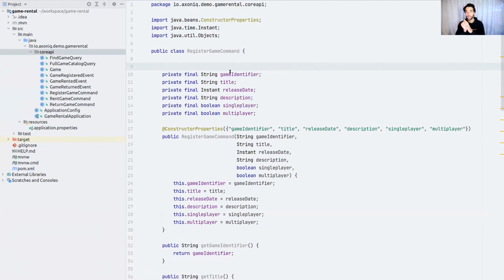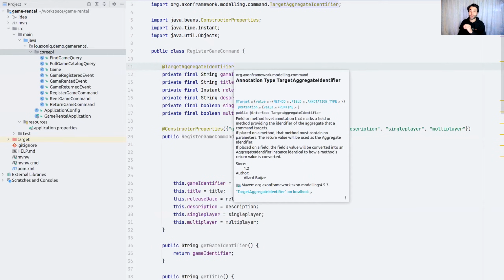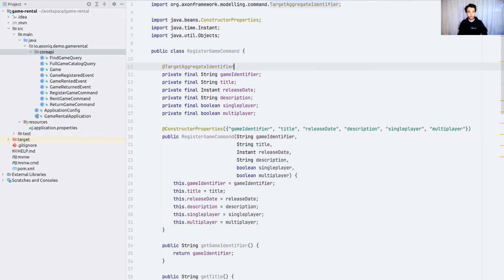There's one additional thing we require on our commands, and that is to identify what the field is to route the command consistently with, because we want to consistently route the command to whomever is in charge of making that decision. So in our case, that's the command model, or more specifically, the aggregate we're going to construct in a couple. So we need to identify what the aggregate identifier in this command is, the target aggregate identifier. For that, we have an annotation. So always add the target aggregate identifier if you have commands which are going to be routed directly to an aggregate. This is essentially it for the register game command.